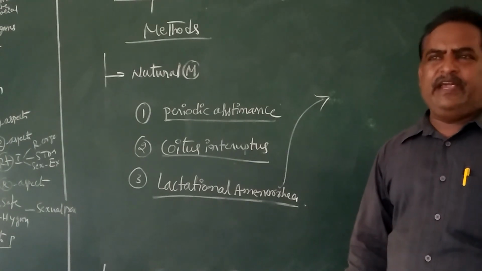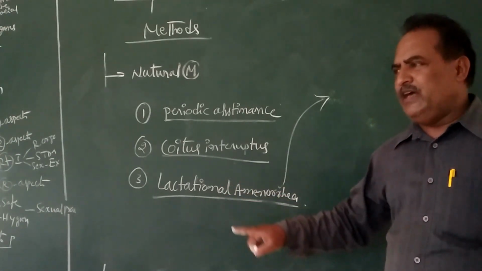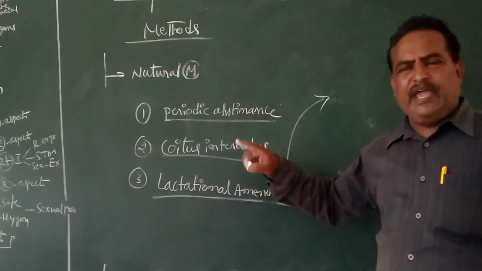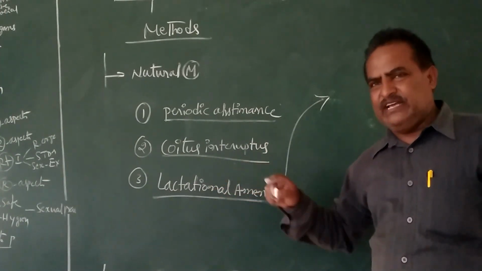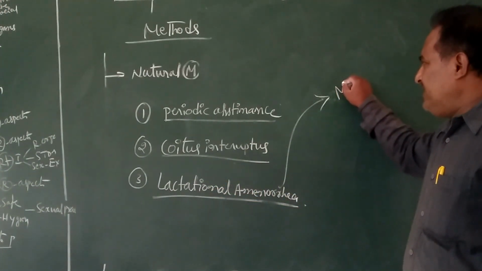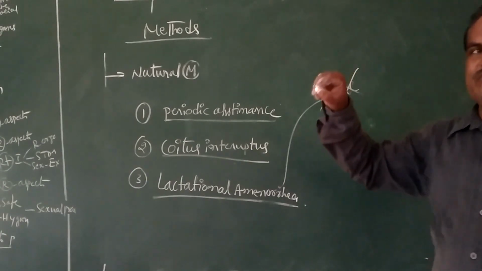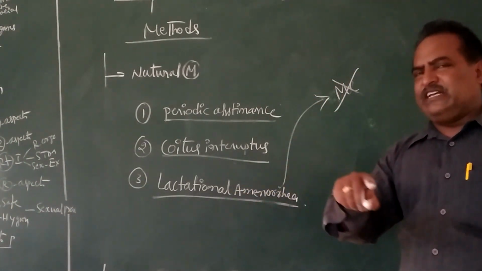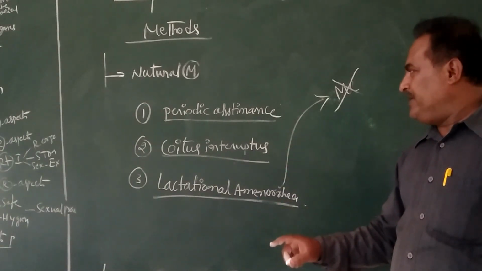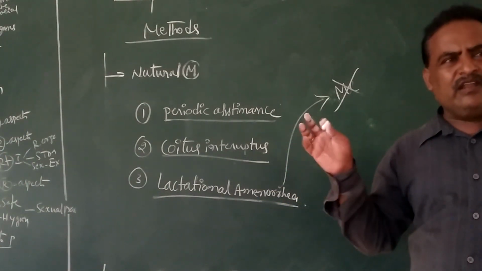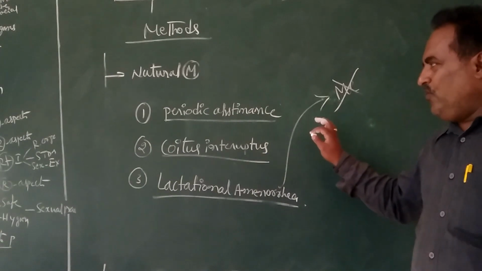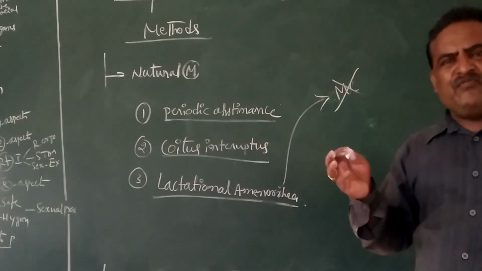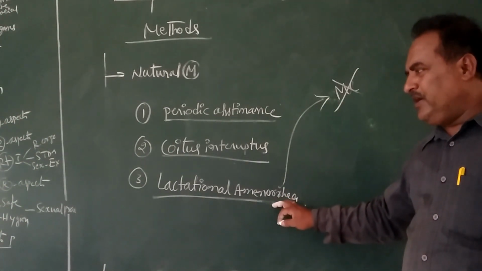During lactation, up to 6 to 8 months, the menstrual cycle will not take place, and ovulation will not take place, meaning Graafian follicles will not develop.